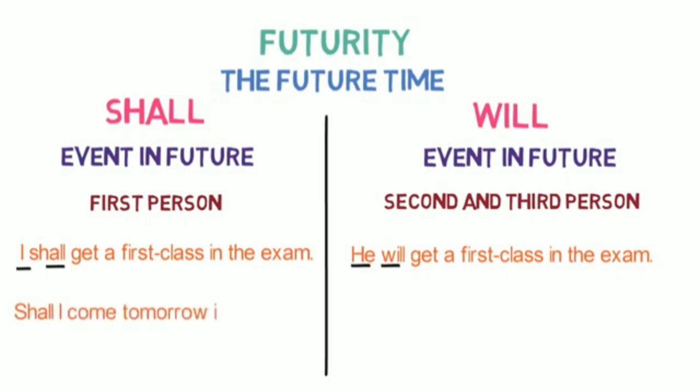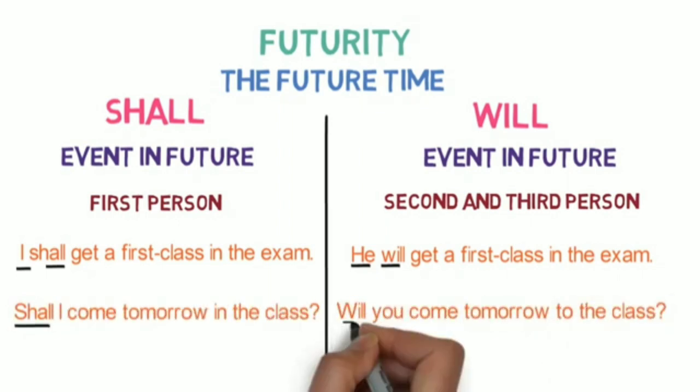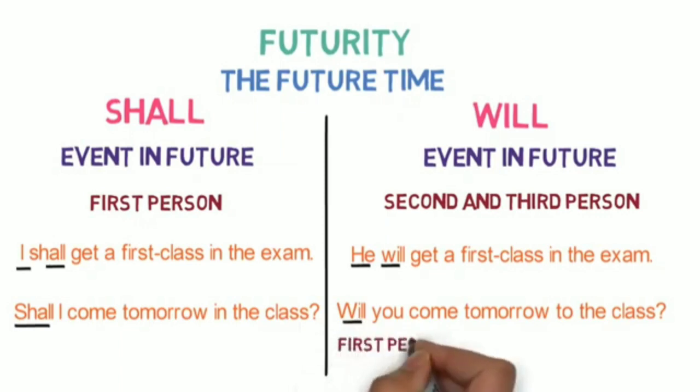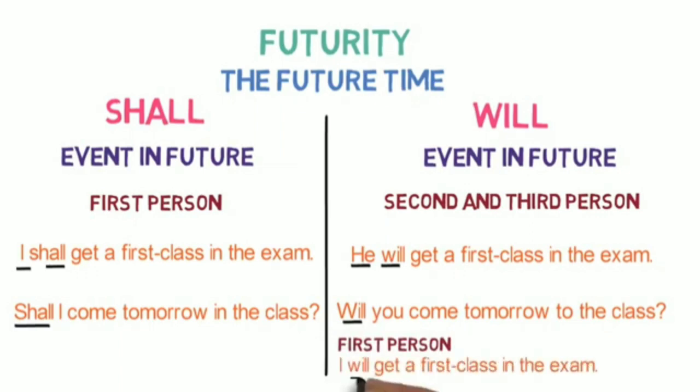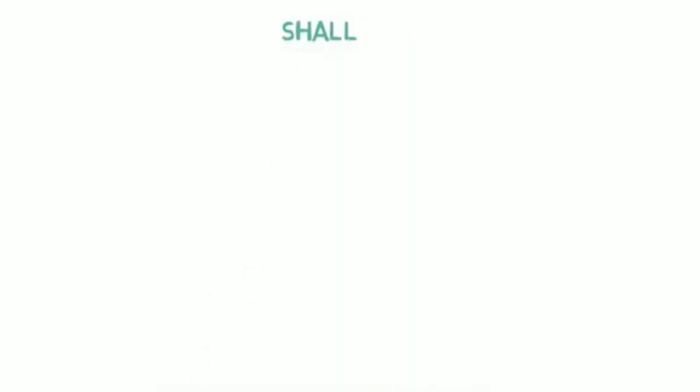Shall I come tomorrow in the class? Will you come tomorrow to the class? Notice, nowadays we use will also with the first person pronoun in case of the statement. So, I will get a first class in the exam is also correct. Please remember this.